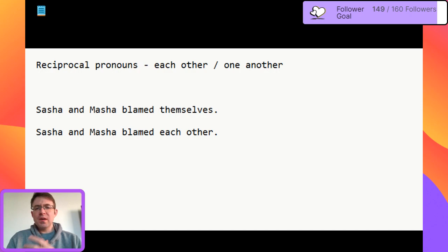Now, if we go to the theoretical form of the language, there is a small difference between each other and one another. Each other usually refers to only two subjects, and one another to more than two, so to 3, 4, 5, etc. But in normal, everyday English, you can use them in exactly the same way. There's no practical difference between these anymore. So Sasha and Masha blamed each other, Sasha and Masha blamed one another.